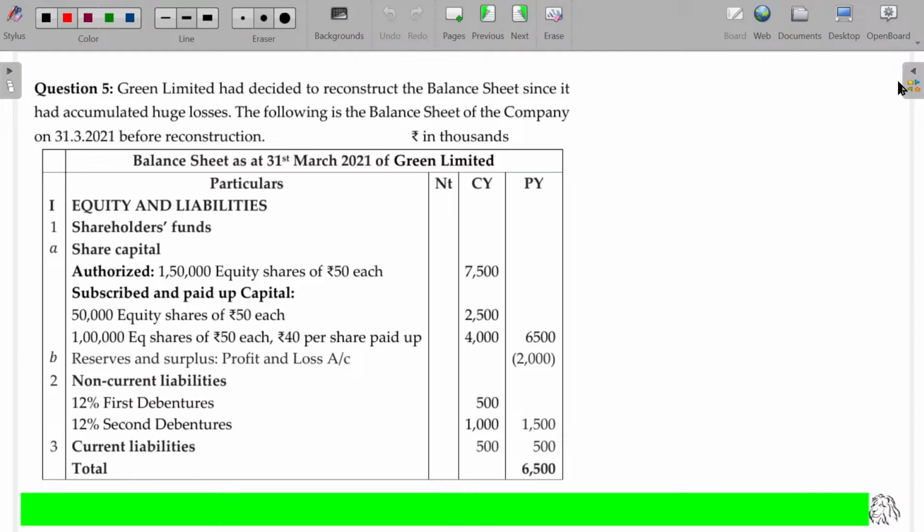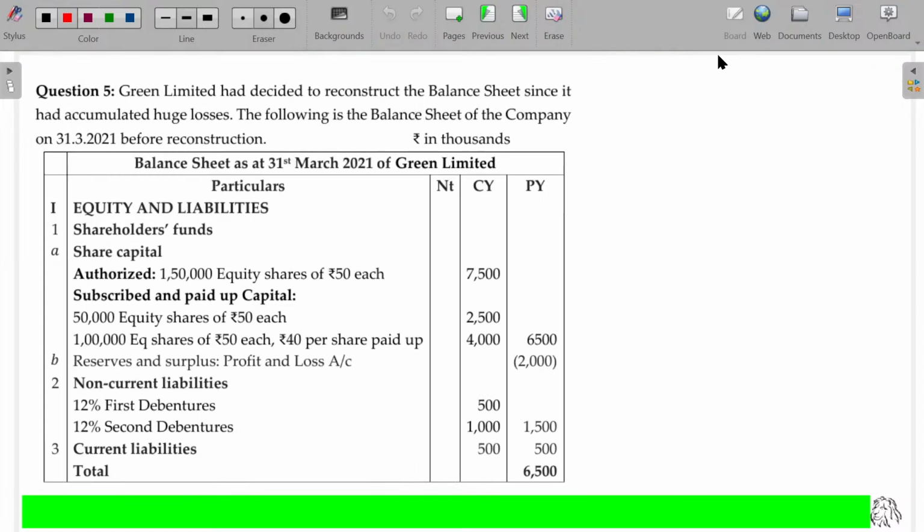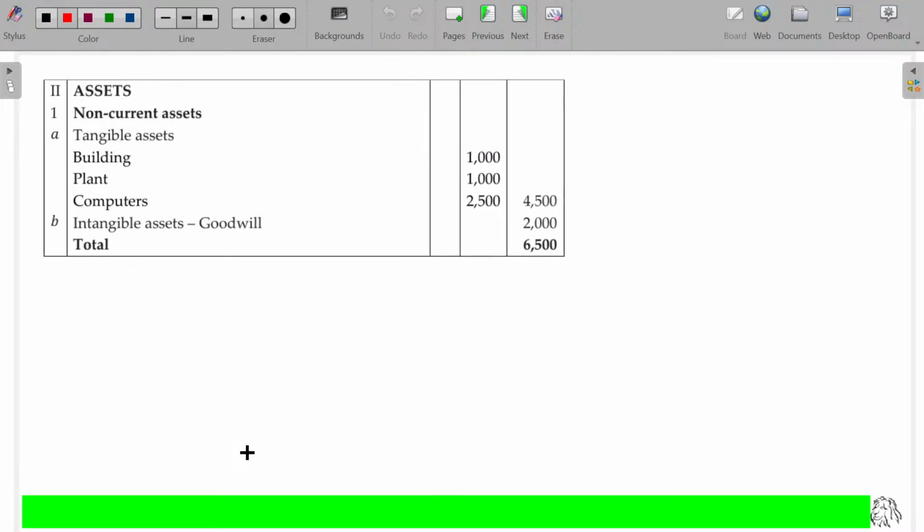Now, question number 5 is one of the interesting illustrations. Green Limited had decided to reconstruct its balance sheet since it had accumulated huge losses. The following balance sheet of the company on 31st March 2021, before reconstruction, is given here. Equity and non-current liabilities, current liabilities, and we have been given the assets also. Of course, here we have goodwill also, one of the intangible assets.